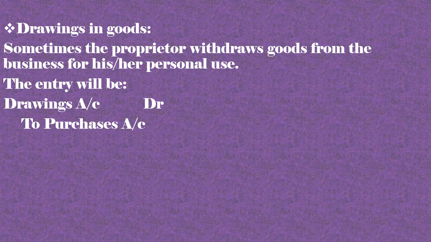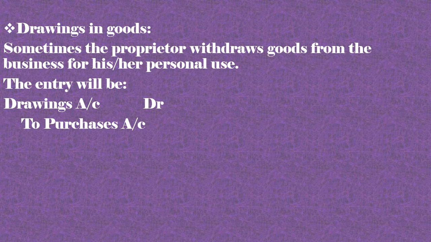So according to the personal account, the proprietor is receiving drawings or receiving goods. To purchases account. Now we have credited the purchases account because drawings are made by the proprietor.